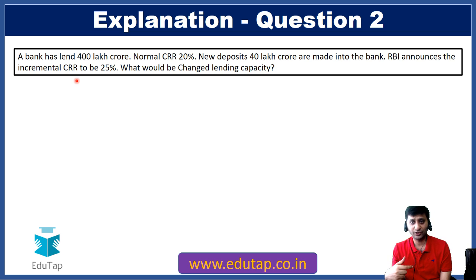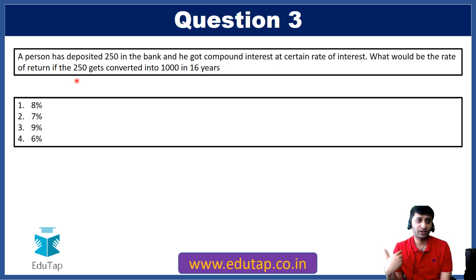So I've already explained question number 2. No need of further detailing this. Let's go to question number 3. Now again, this question is very simple. This is a numerical worth 2 marks that was asked in RBI Grade B exam. The question is, a person has deposited 250 in the bank and he got compound interest at a certain rate of interest. What would be the rate of return if that 250 gets converted into 1000 in 16 years? Now this is not a difficult question again, but you should know some rules to attempt this question.